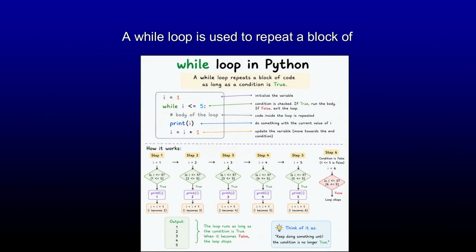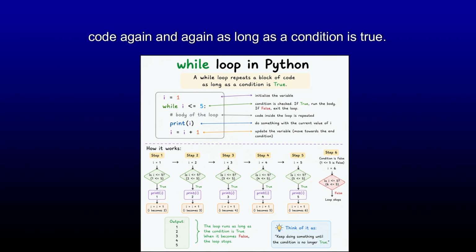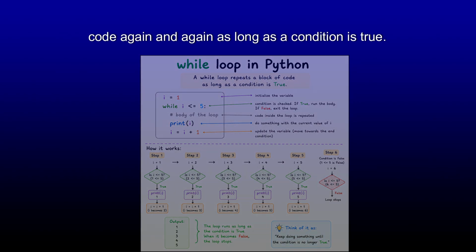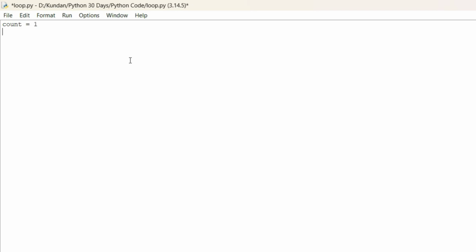A while loop is used to repeat a block of code again and again as long as a condition is true. Let's declare a variable and apply while loop. We will print the value to see the output.